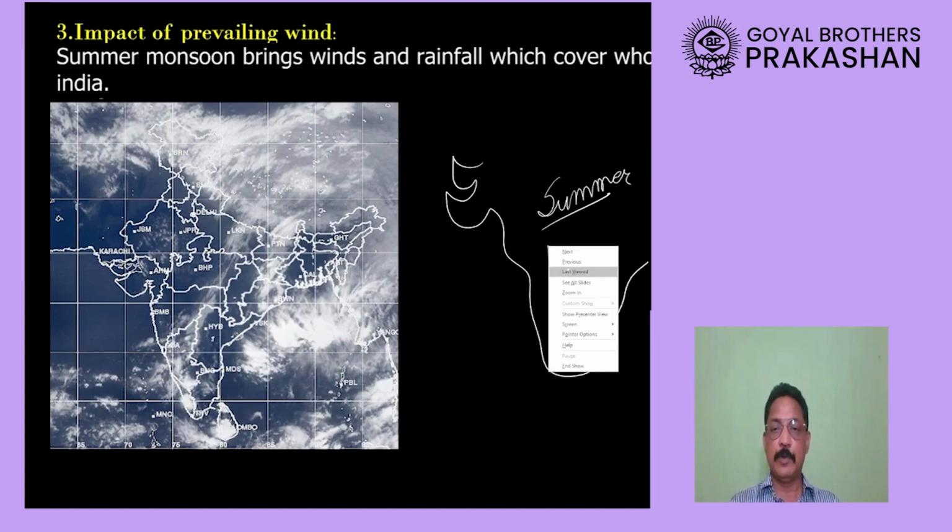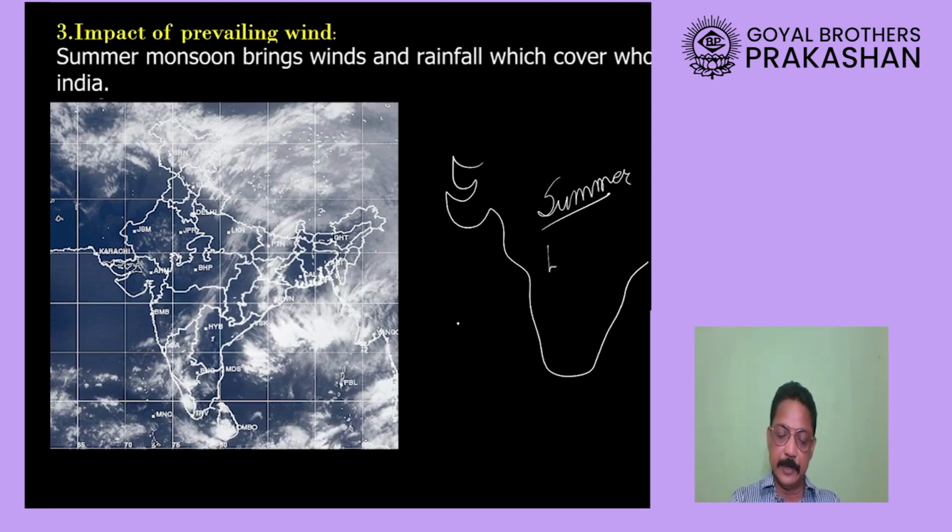The winds will blow from south towards the north, and they will carry moisture. As you can see in this picture, the main part of India is getting covered with the clouds. So the prevailing winds which are blowing from the sea towards land are carrying moisture, and in this way will result in the origin of the next season, that will be the rainy season.